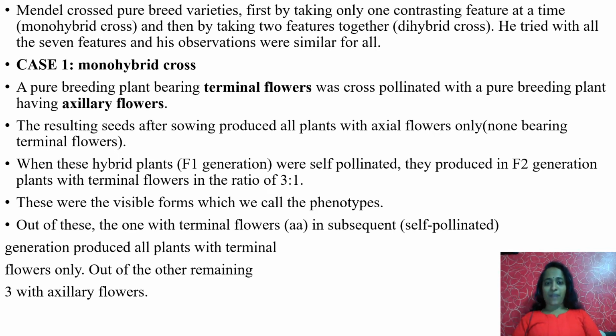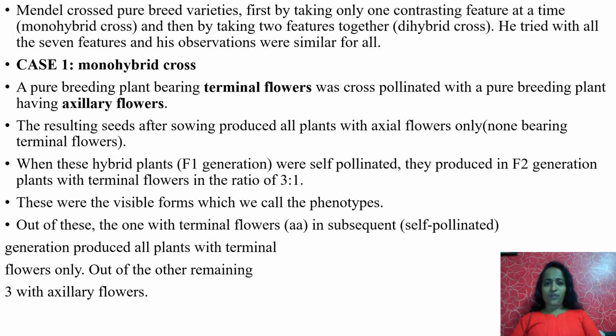When these hybrid F1 plants were self-pollinated, they produced in the F2 generation plants with both terminal as well as axillary flowers in the ratio of 3:1. Out of 3:1, 3 are axillary flowers and 1 is terminal flower.